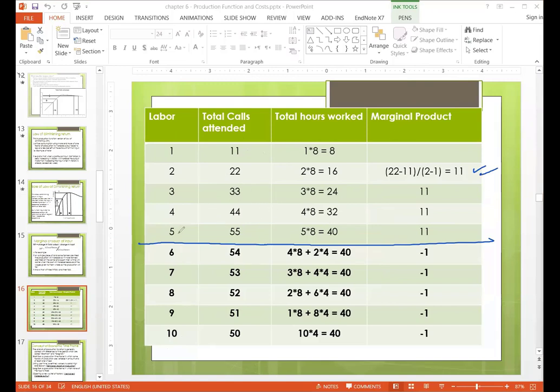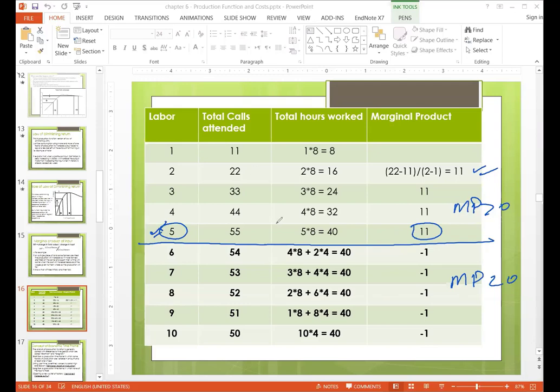Okay. So up till 5, our marginal product was greater than 0. It's positive. After a certain point, MP became less than 0 because it is negative. It means we should stop at 5, because after that it is becoming negative.